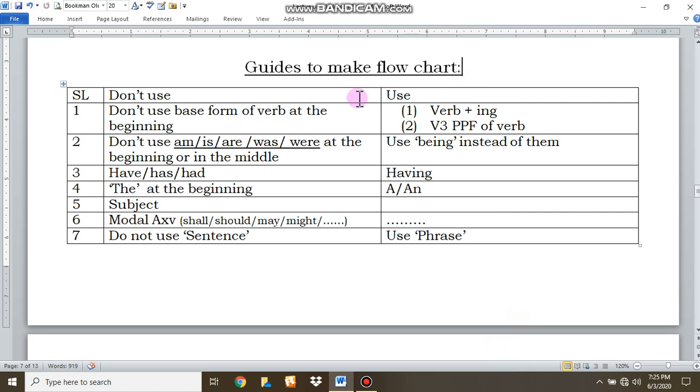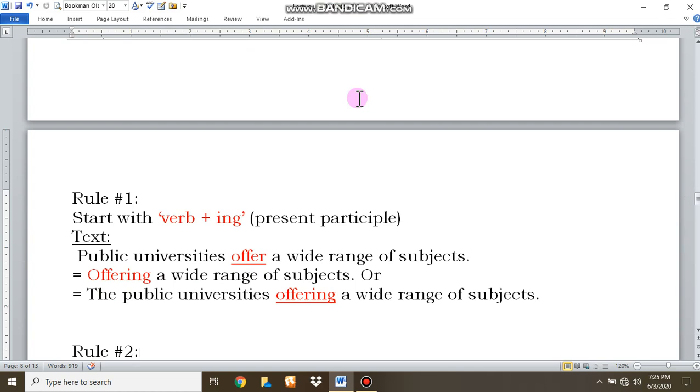Here is a diagram of the rules of making a good flowchart. Read it for yourself. I am going to explain them directly. Number 1. Start with verb plus ing. You can always start with a verb, adding ing to that verb.